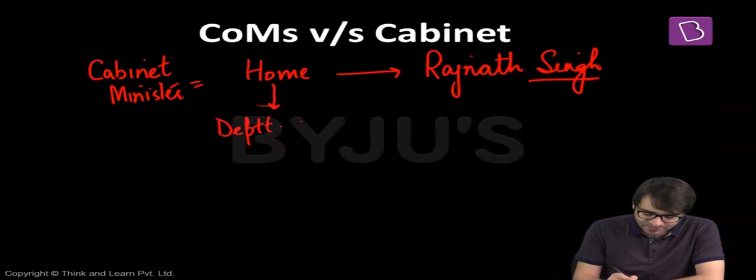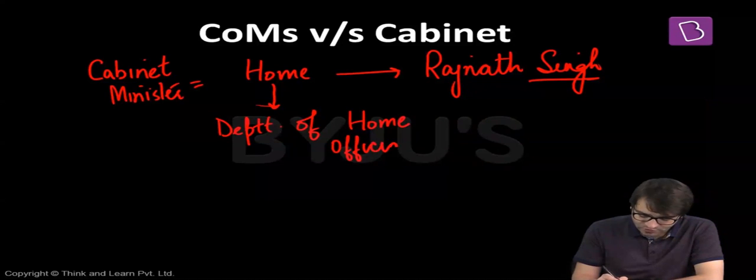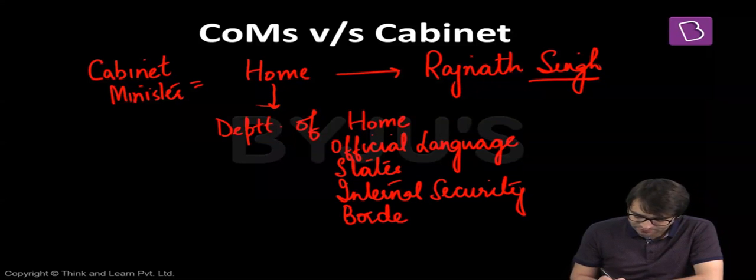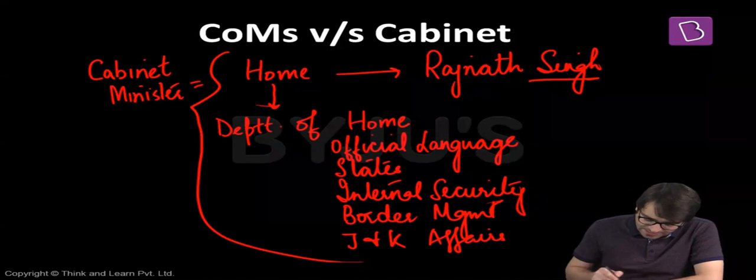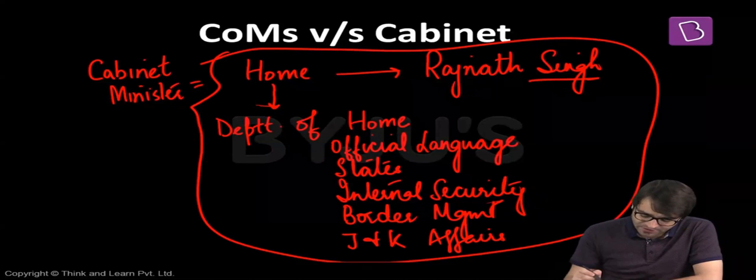For example, within the home ministry, there is the department of home, the department of official language, the department of states, the department of internal security, the department of border management, and the department of Jammu and Kashmir affairs as well. The cabinet minister handles the entire ministry of home. But within this entire ministry, there are various departments.